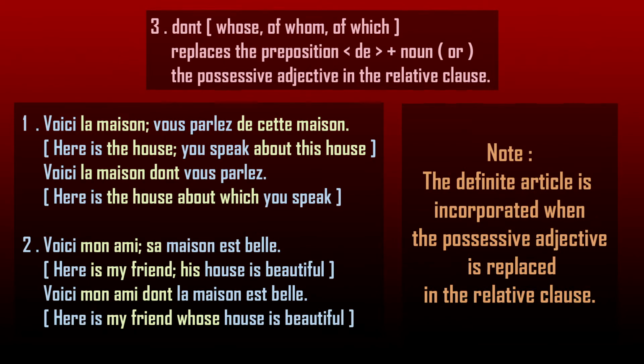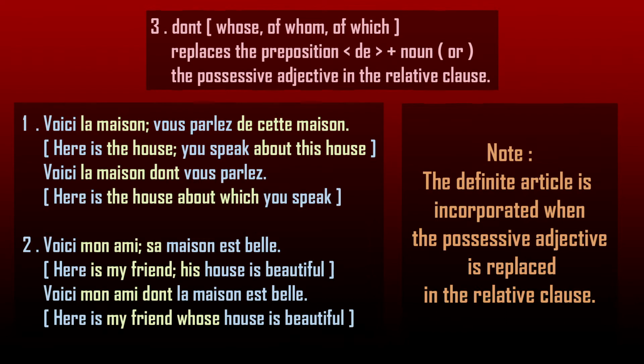So, this preposition de and the noun, cette maison, can be replaced by dont, and thus these two sentences can be joined, to get a sentence like Voici la maison dont vous parlez.